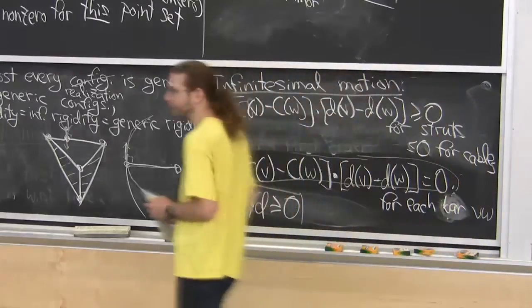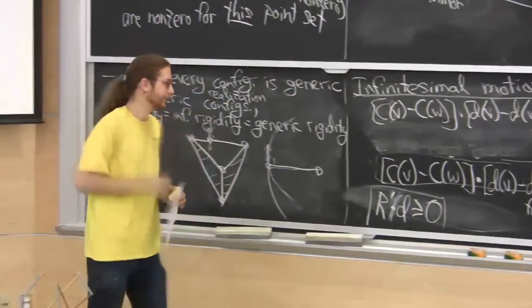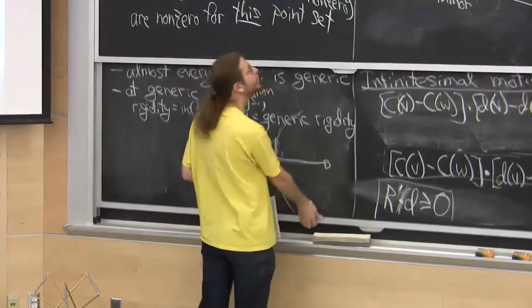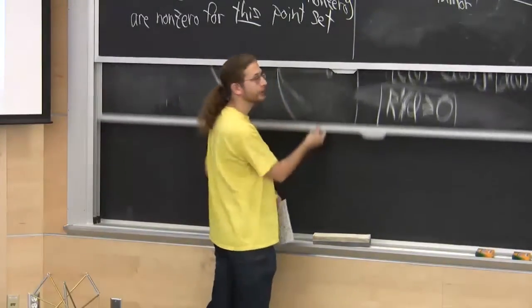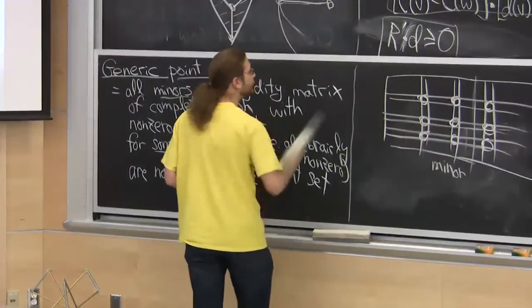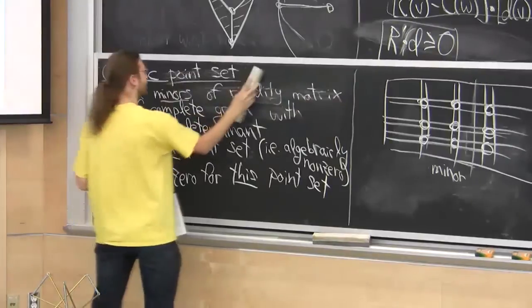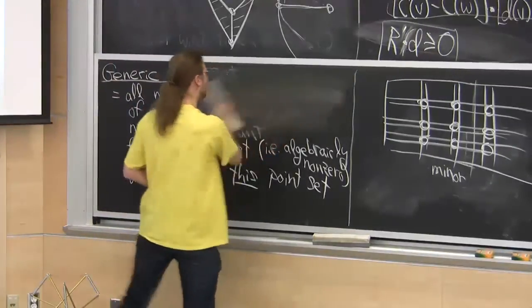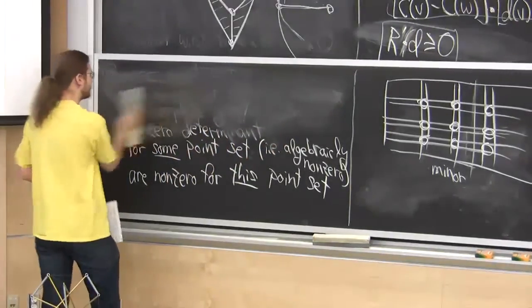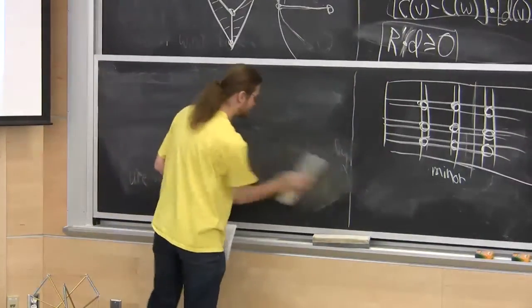How many people know about linear programming? Okay, about 2/3. So for you guys, you also know that there's this thing called linear programming duality. If you have a linear program, the first thing everyone should do when they have a linear program is take the dual and see what you get. I'm just going to tell you what you get. But that's the next trick I want to pull.